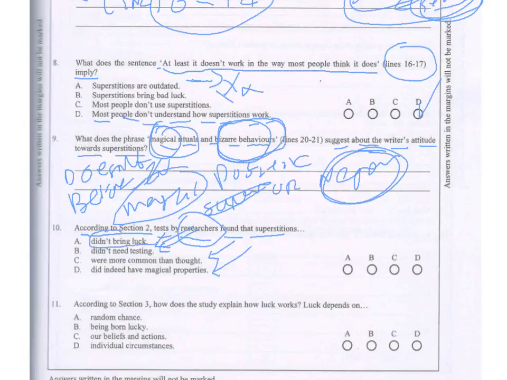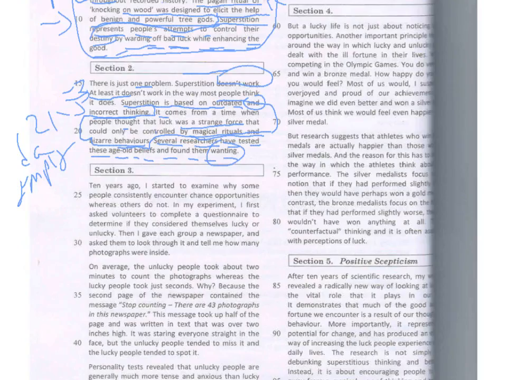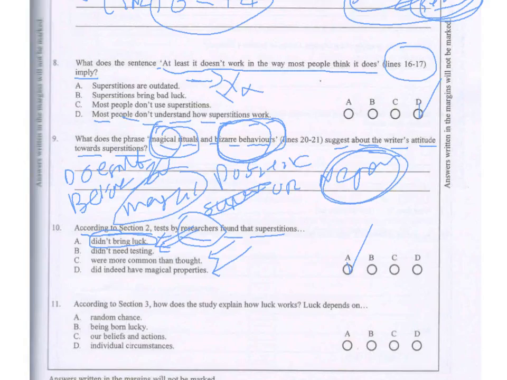It didn't bring luck. The statement didn't say it needed more testing. It means it didn't bring luck. There was no proof that a rabbit's foot or knocking on wood will bring luck. So the answer is: didn't bring luck. It doesn't talk about testing. It is not more common. It's not about magical properties. Did it indeed have magical properties? No, it did not. So the answer is A.